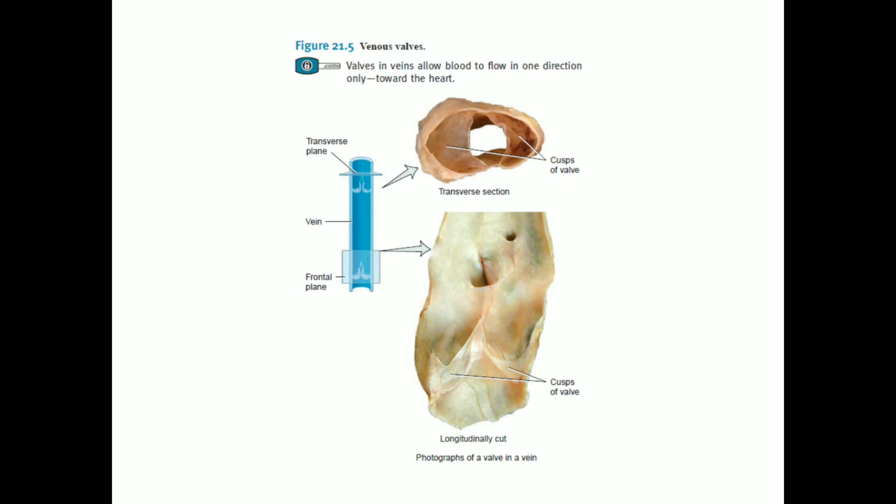So they are the smallest venules, around 10 to 50 micrometers in diameter. They have loosely organized intercellular junctions, and they are also very porous in nature. So what is the function of the venules? The main function of the venules is to be the actual site of exchange of nutrients and waste and